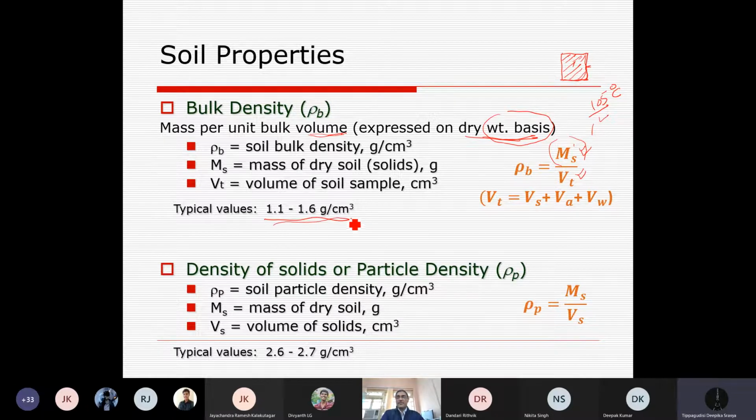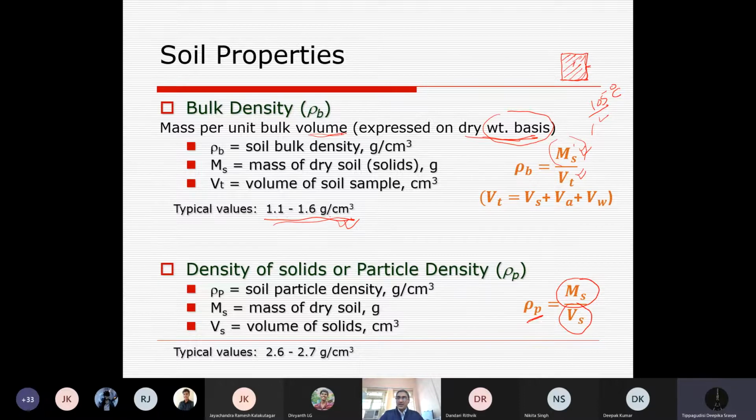Particle density, I have already told, it varies. Bulk density of soil varies somewhere between 1.1 to 1.6 gram per cubic centimeter. Particle density is mass of solids divided by volume of solids, that is the individual particle density.